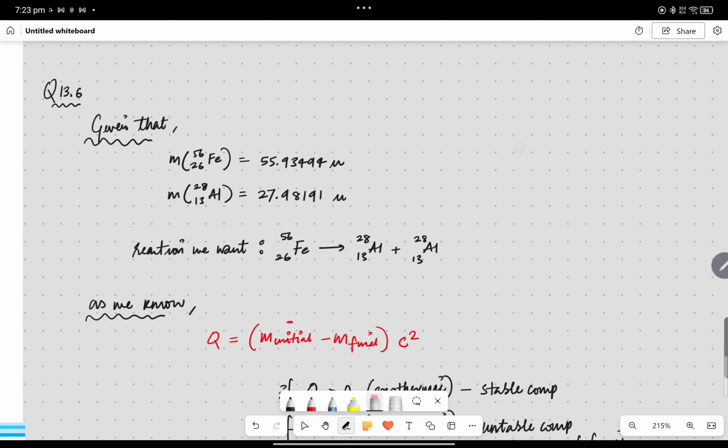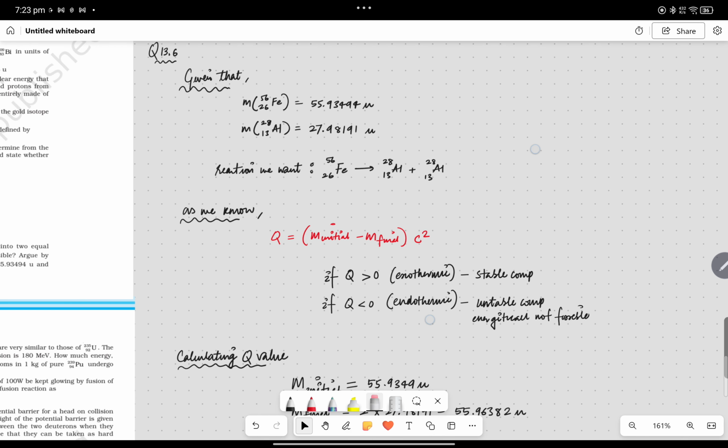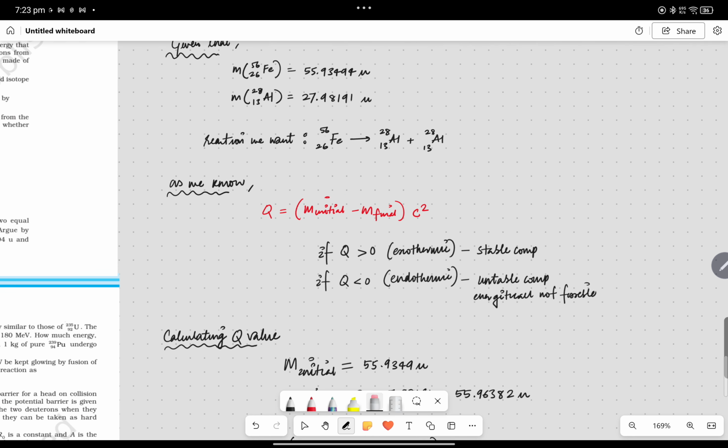So the question says that we have a reaction here, and all the masses of the nuclei are given. So for solving this you have to rely on the Q value. If the Q value you get is greater than 0, that means energy is released, and that means a stable compound. If Q value is less, that means it is endothermic and that is forming an unstable compound, right?